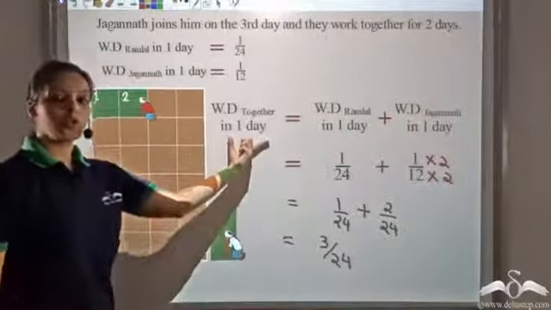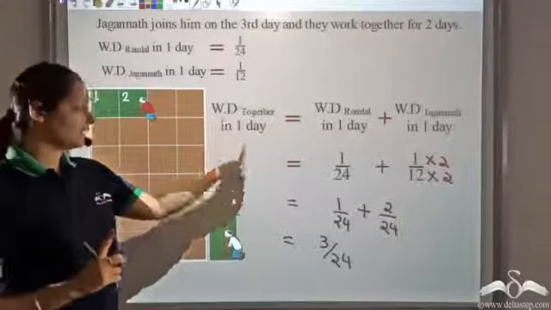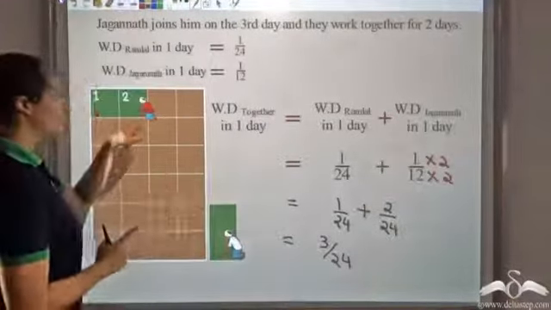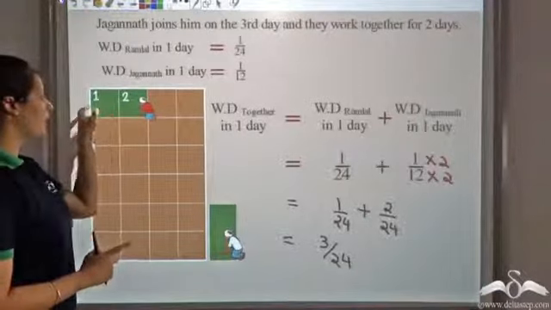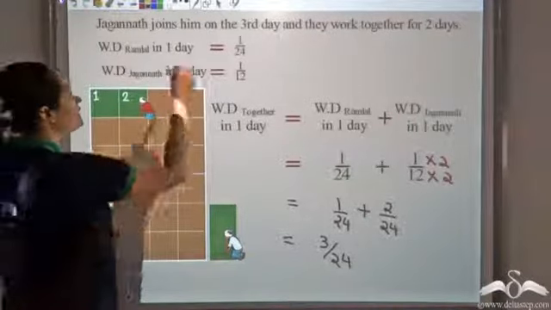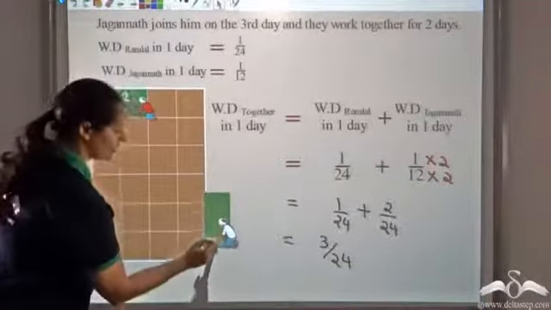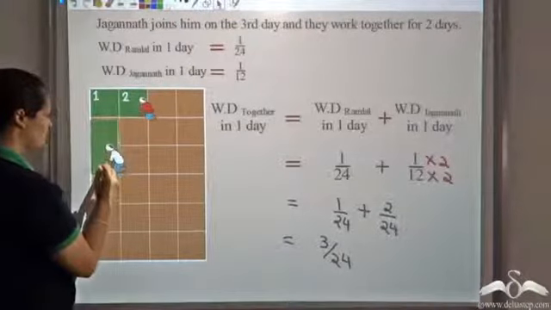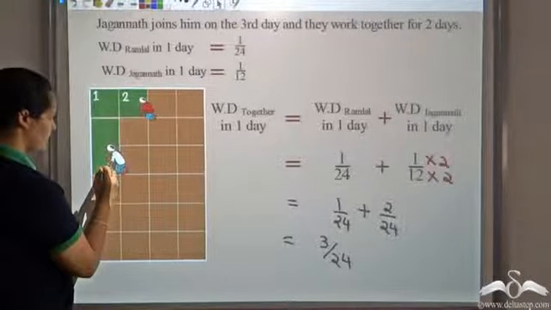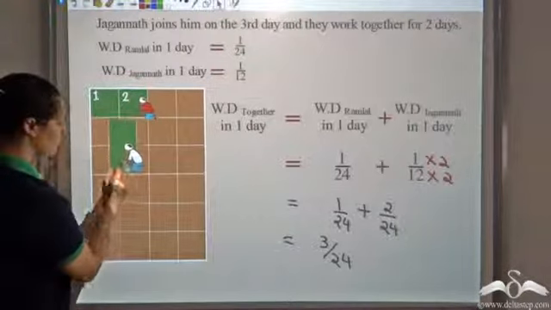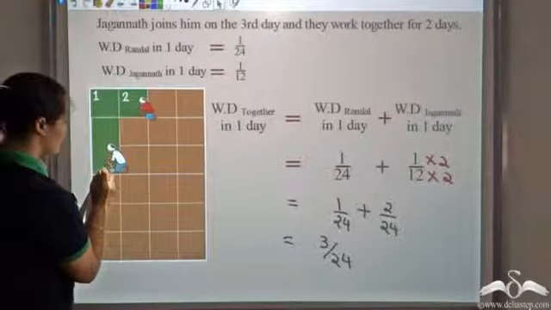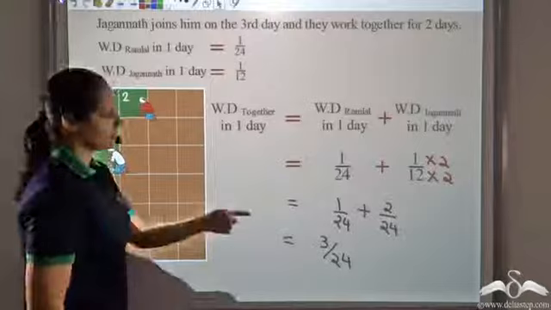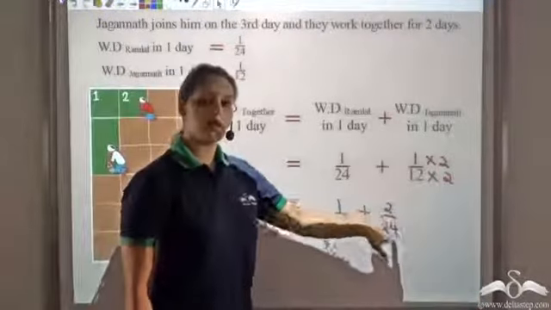That is, work done together by both of them in a day is 3 by 24. We know that Ramlal is doing one of these 24 equal parts. Now let's look at Jagannath. Jagannath is actually covering 2 of these 24 parts. So 1 by 12 is same as 2 by 24.